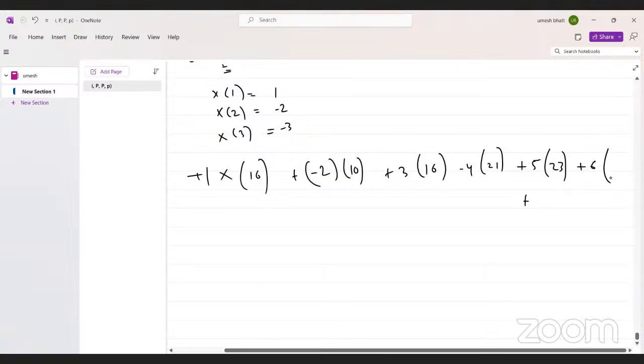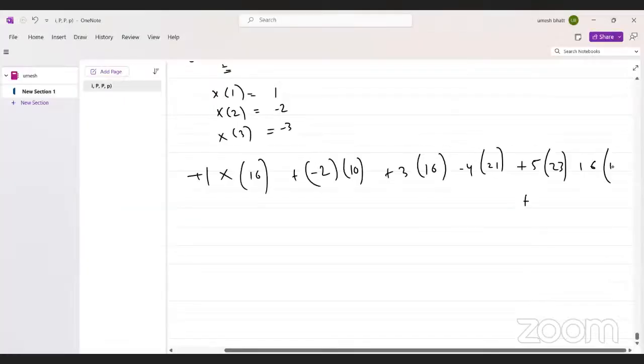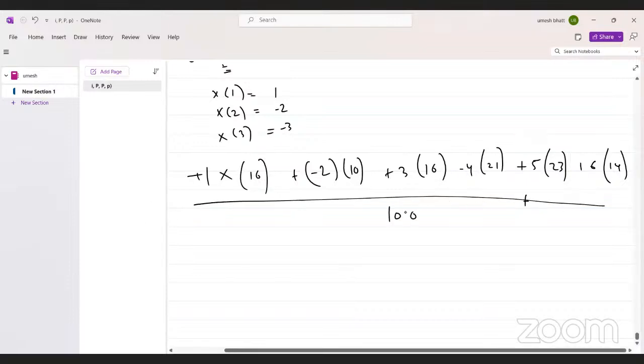-6 occurs 14 times, divided by the total number of observations, which is 100. Now it can be written like +1 occurring 16 times, divided by 100, which is the frequency of getting 1 on the die.